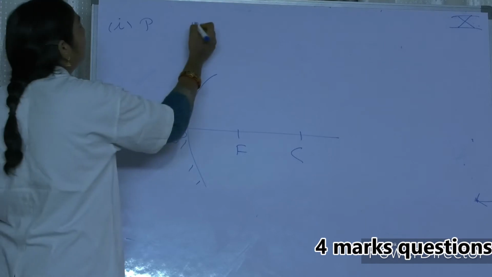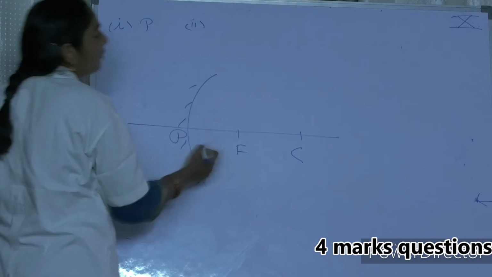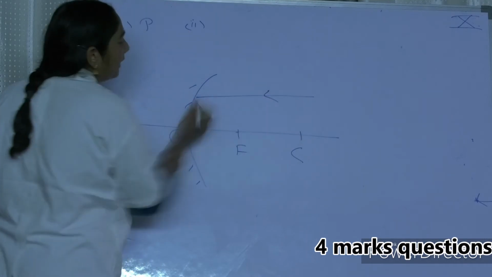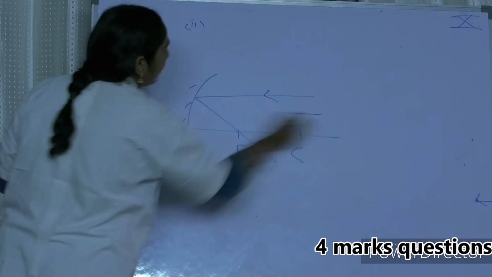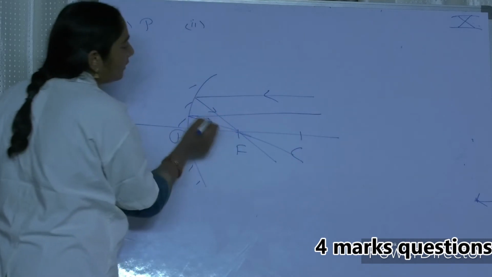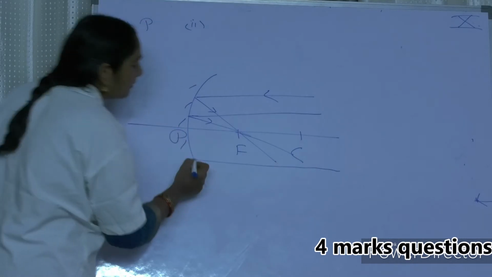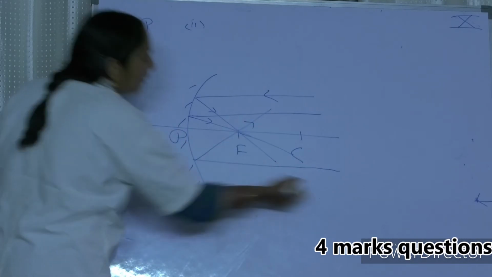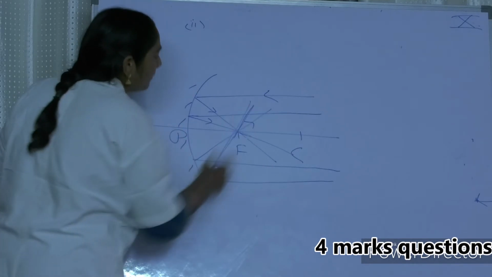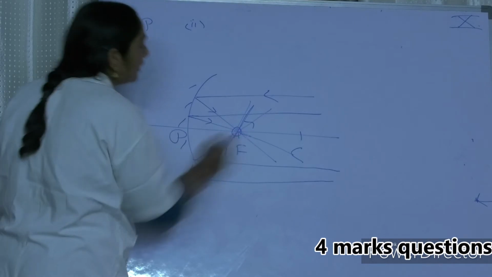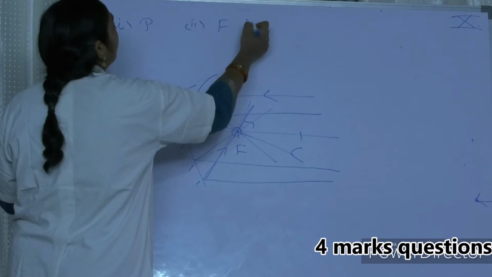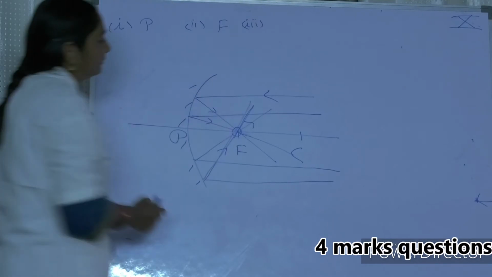Yes, next madam. Principal focus. Principal focus is nothing but the point where the parallel beam gets converged. The parallel beam of light after traveling converges at a point after reflection. This point where all the parallel light is getting converged, we call the principal focus. That is a converging point. Right, madam? Next. Define center of curvature.